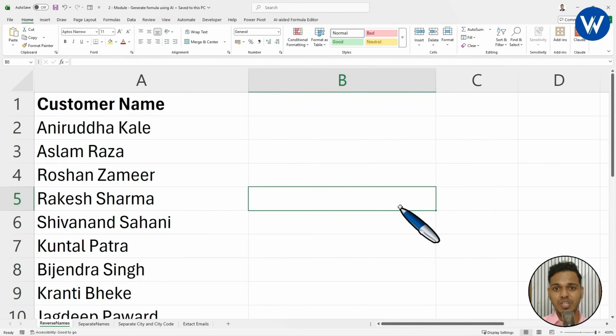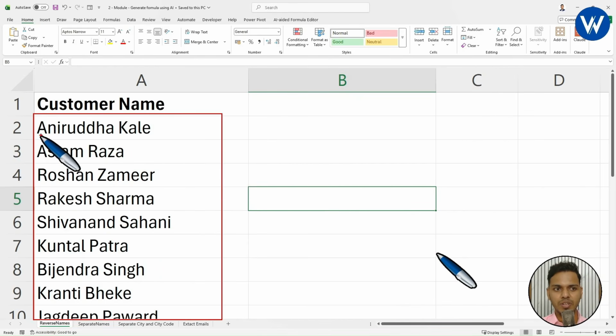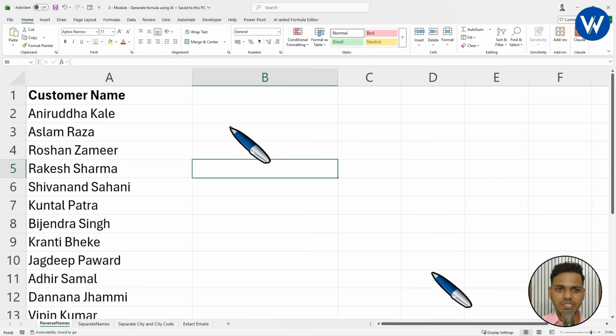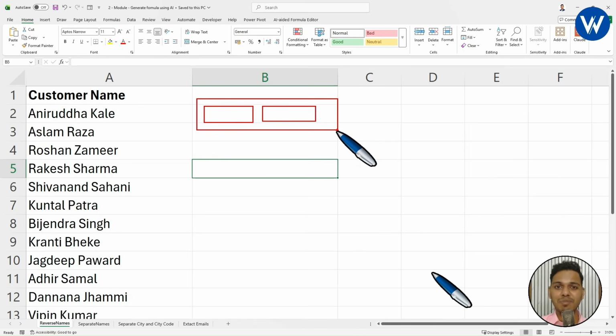Now what is my question? Listen carefully. This customer name column contains the first name and last name of the customers. Okay, this is the first name and this is the last name. We can see one space is available between first name and the last name of each customer name, and every first character of first and last name is starting with uppercase and the remaining characters are lowercase. Now listen carefully, my question is very simple. First I want the last name, next I want the first name. Is it possible? Yes, it is possible just by taking help of AI.